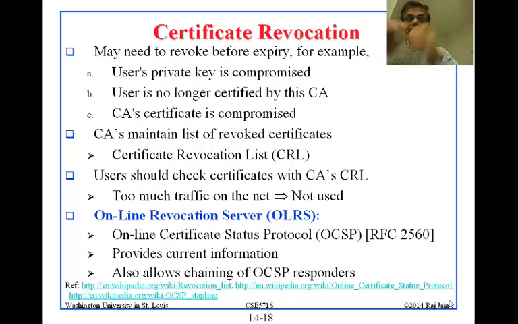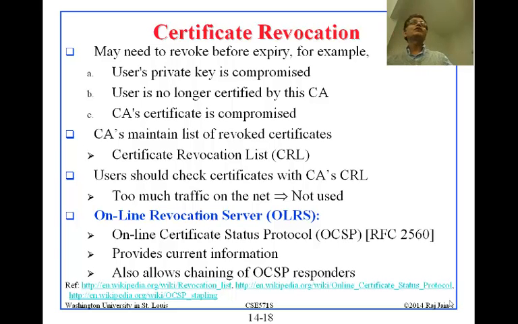Basically, if by some means somebody's private key is compromised, which happens every day, then they need to get a new certificate, and the old certificate has to be somehow kept in a list so that people who are using it can find out, oh, this is an old certificate, this has been removed.